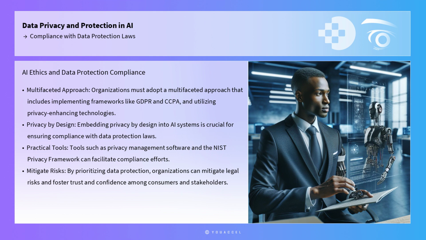In conclusion, compliance with data protection laws is an essential aspect of AI ethics and governance. Organizations must adopt a multifaceted approach that includes implementing frameworks like GDPR and CCPA, utilizing privacy-enhancing technologies, and embedding privacy by design into AI systems. Practical tools such as privacy management software and the NIST privacy framework can facilitate compliance efforts, while real-world case studies and ethical considerations highlight the importance of robust data protection practices. By prioritizing data protection, organizations can not only mitigate legal risks, but also foster trust and confidence among consumers and stakeholders.